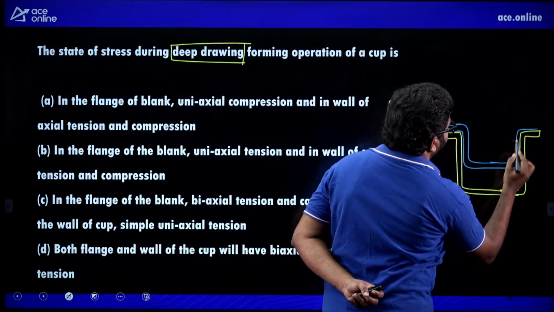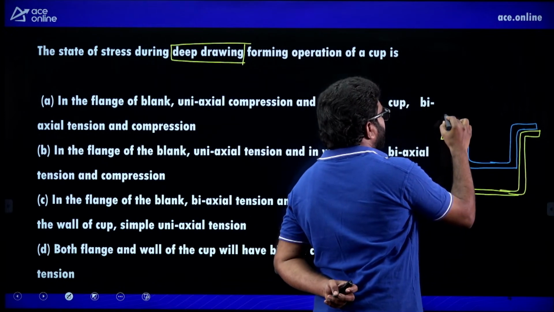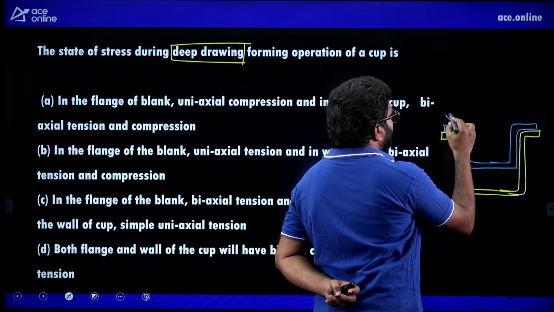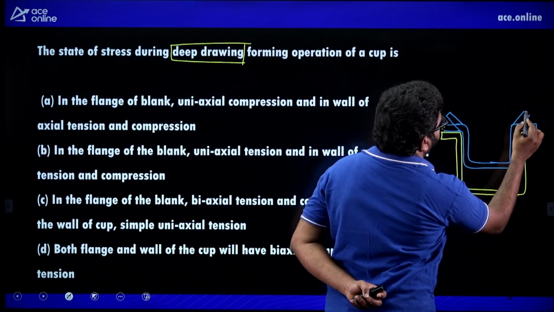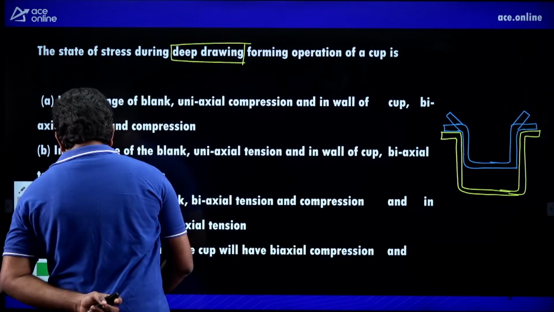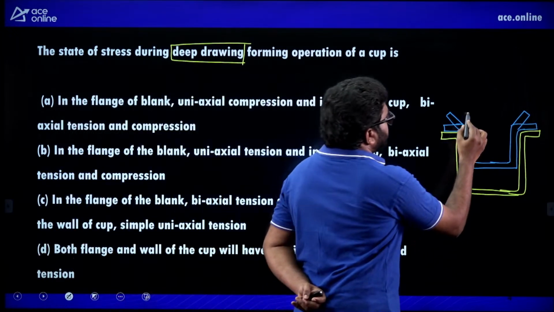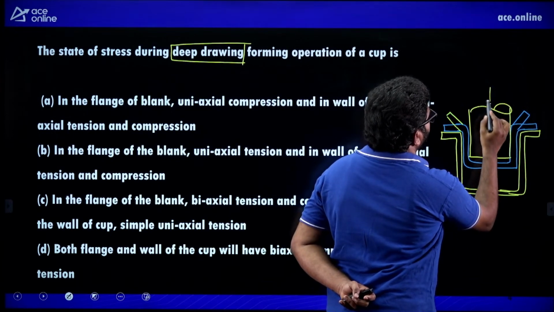Without applying any blank holding force, the flange portion of the cup is going to be lifted upwards. And this is a punch, this is the punch force.